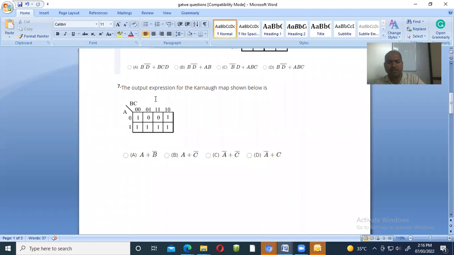A plus C bar. A plus B bar is not the answer. A plus C bar is the answer. Why? Because when we calculated the K-map, the equation for this part is A, and for that part it is C bar. So A plus C bar is the answer.